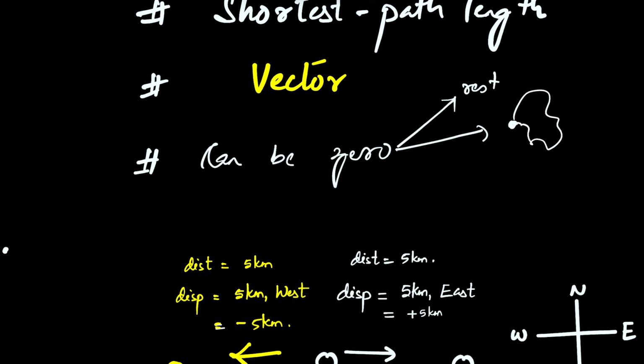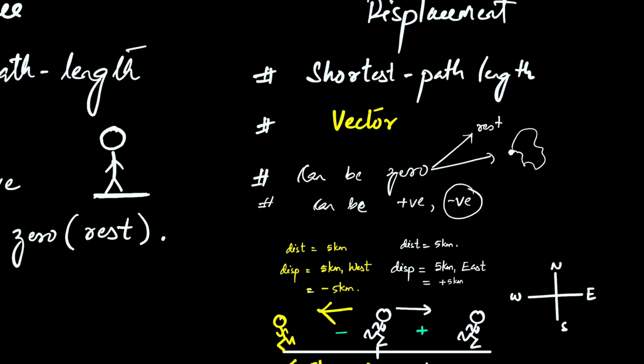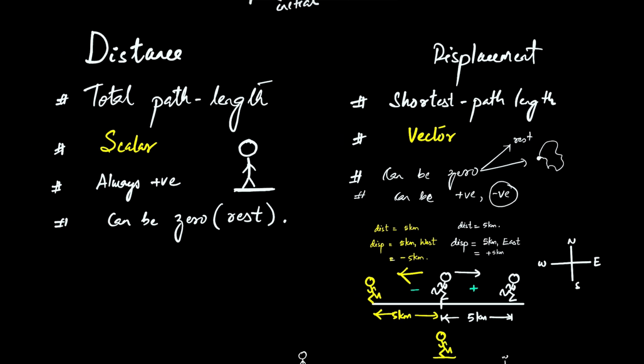Got it? And it can be positive as well as negative. But the negative here does not mean that it's less. The negative displacement value does not mean that it's less than zero. It simply means that it's opposite to some other direction. These are some of the comparisons that you can see when you talk about distance and displacement.